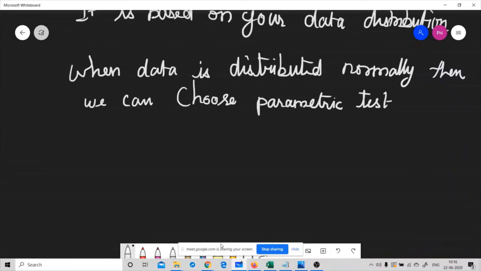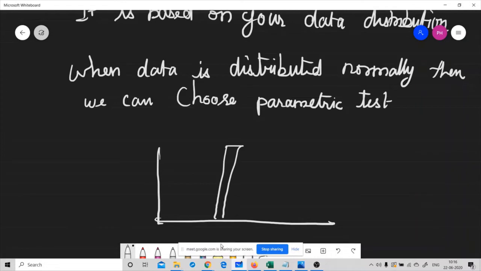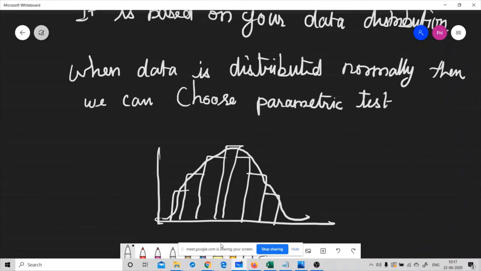For example, your data should follow a bell curve like this. If your data looks like this bell curve, then you should use a parametric test.